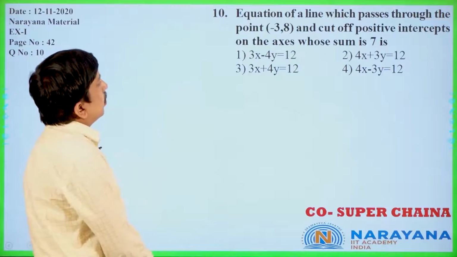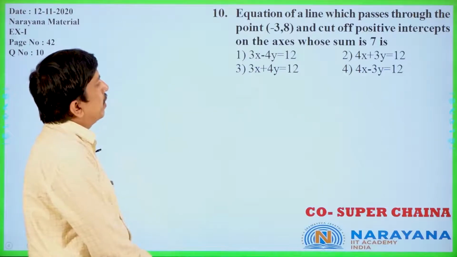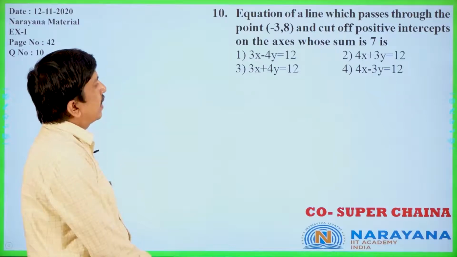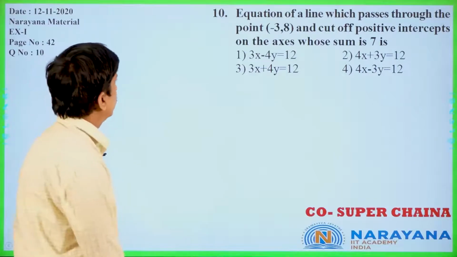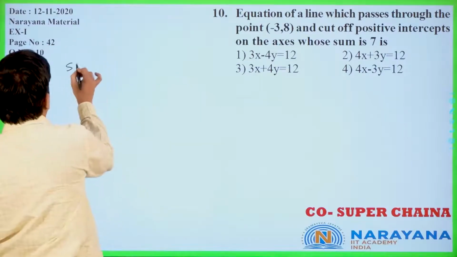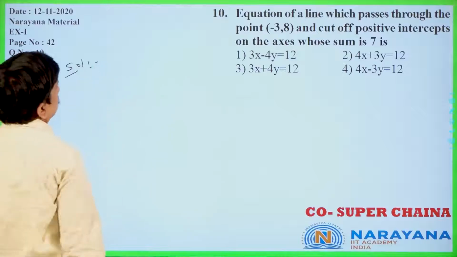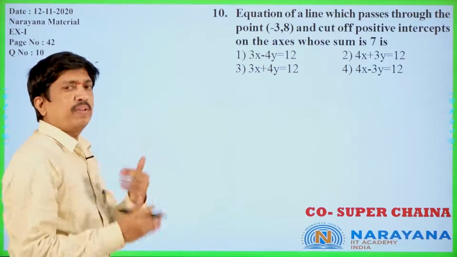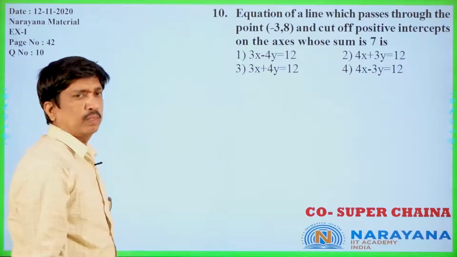Equation of a line which passes through the point (-3, 8) and cuts off positive intercepts on the axes whose sum is 7. Simple one, the passing point was given. We will go for the verification method and do this problem.